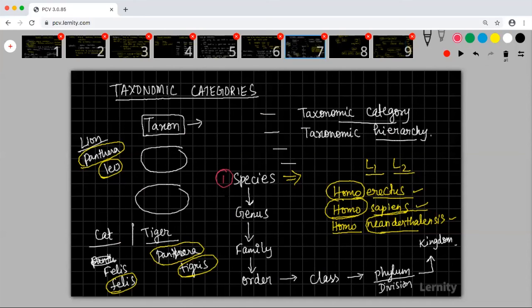Many species with similar properties are clubbed together as genus, many genus are clubbed together as family, many families are clubbed together as order, many orders are classified together as class, many classes are classified into phylum, and many phylums are classified into kingdom.